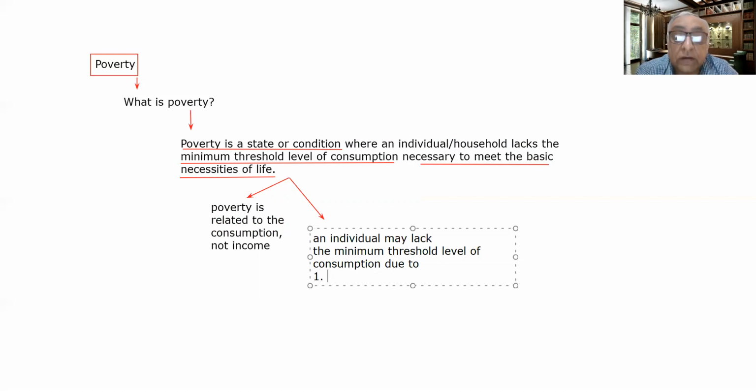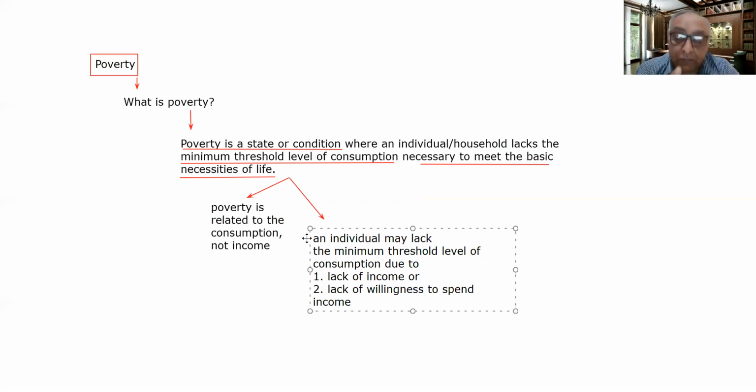One reason is lack of income. I am not having the sufficient income for that. Or number 2, lack of willingness to spend income. So please note these 2 important points.